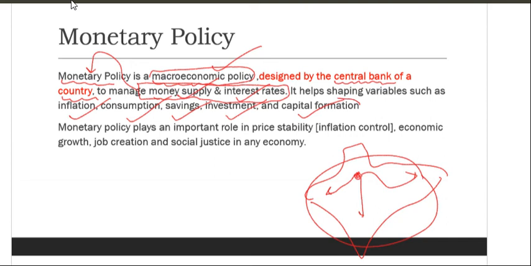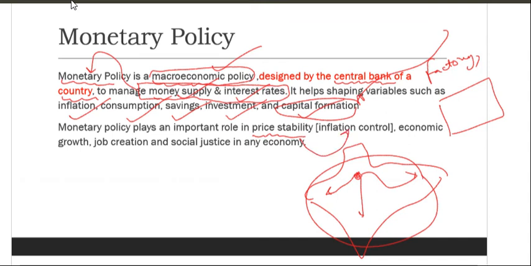Okay, capital formation means nothing but building of factories or buying new equipment in a factory, like a new machine. In that way, monetary policy plays an important role in price stability, that is inflation. We will know how it controls inflation, how increasing the repo rate will decrease inflation. All those things we will be discussing in the next slides.